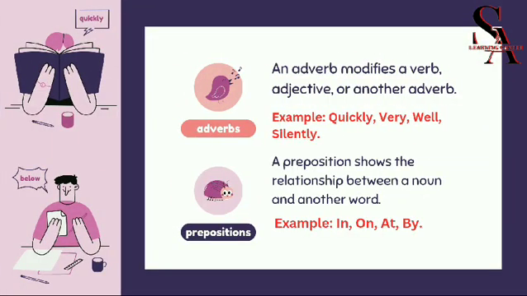Adverbs. An adverb modifies a verb, adjective, or another adverb. Examples: quickly, very, well, silently. Prepositions. A preposition shows the relationship between a noun and another word. Examples: in, on, at, by.